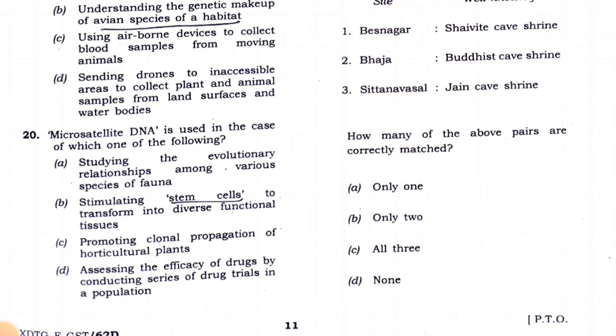Studying the evolutionary relationships among various species of fauna, stimulating stem cells to transform into diverse functional tissues, promoting clonal propagation of horticulture plants, or assessing the efficacy of drugs by conducting a series of drug trials in a population. The answer to this question is studying the evolutionary relationship among various species of fauna.